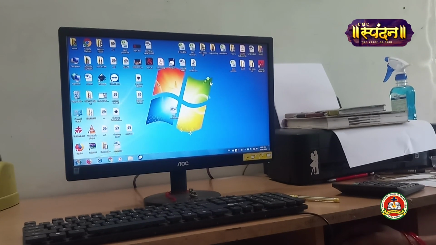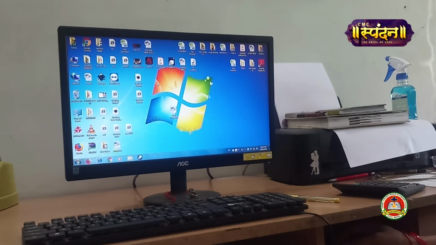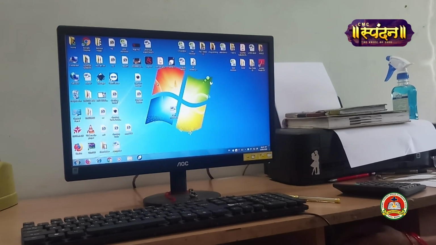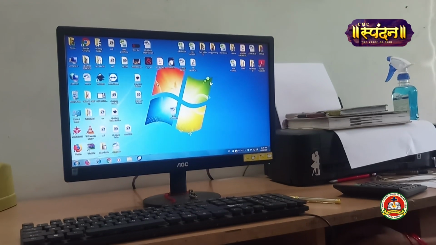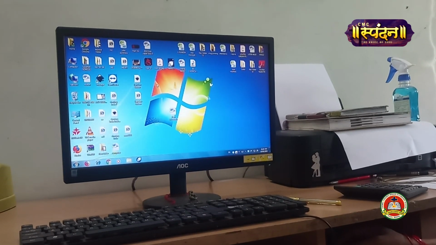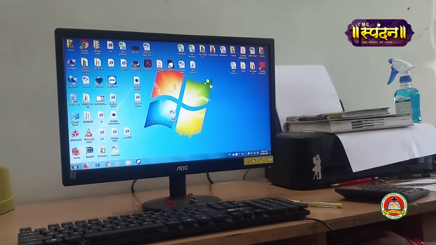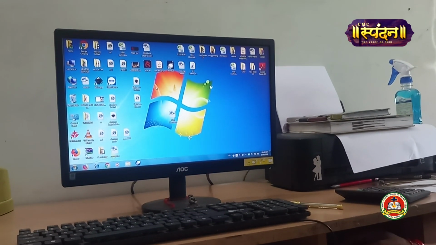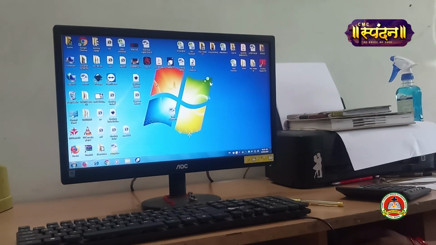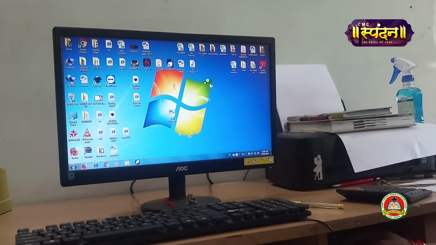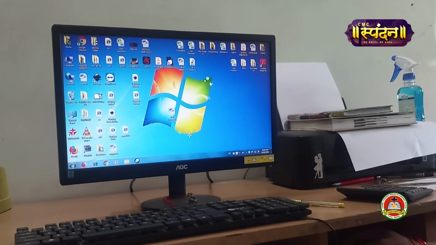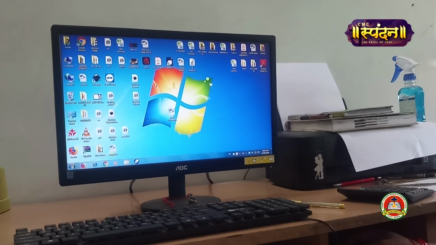File is a collection of data stored on some storage device such as hard disk. So we can say that when the data are collected together and clubbed together, it becomes a file. And what is a folder? Folder is a place where many files are stored. That means many files, more than 2 files, when collected together and kept in one place, it forms a folder.